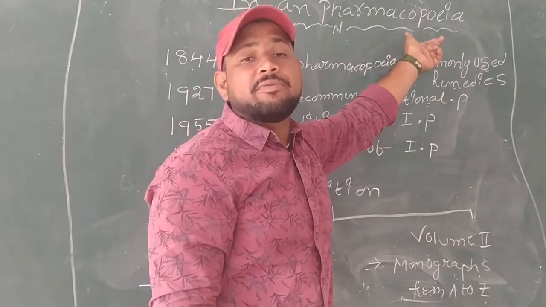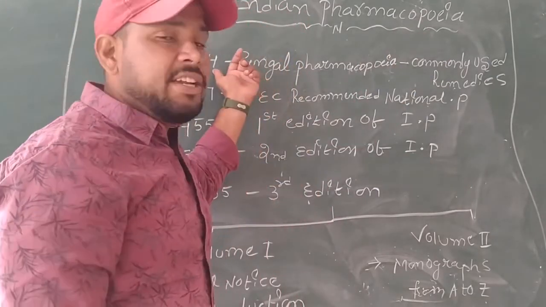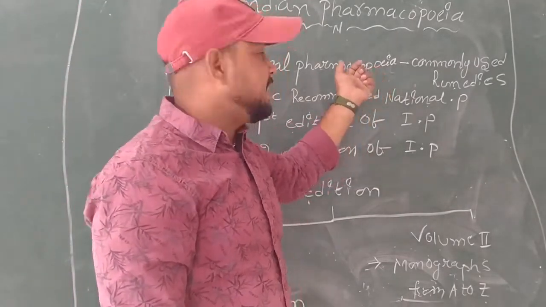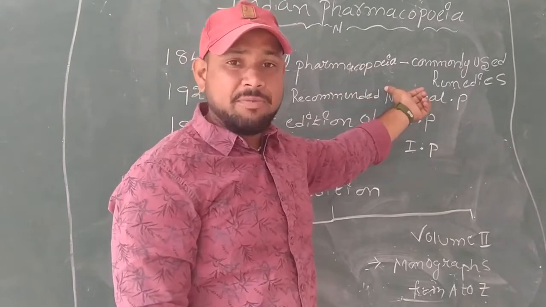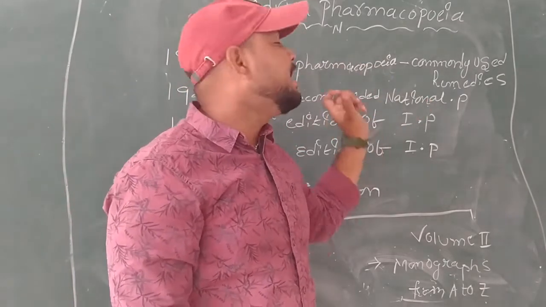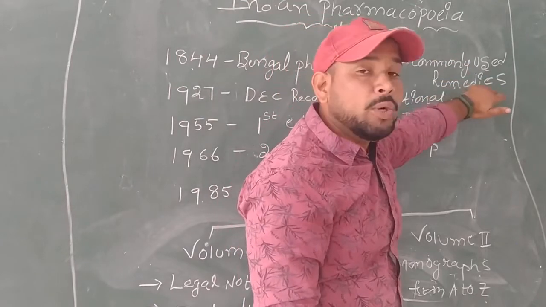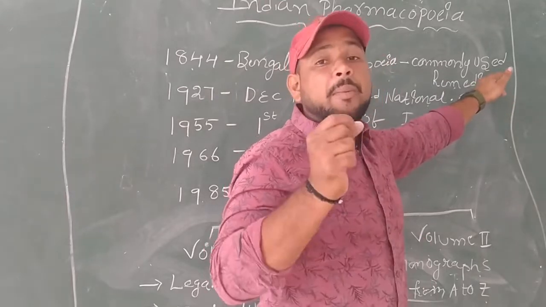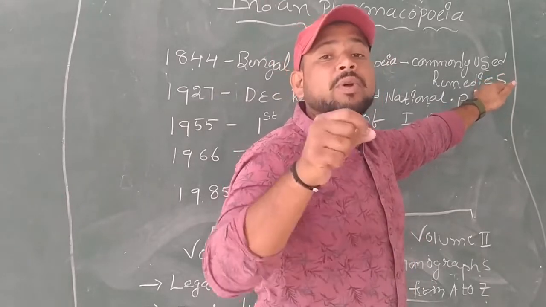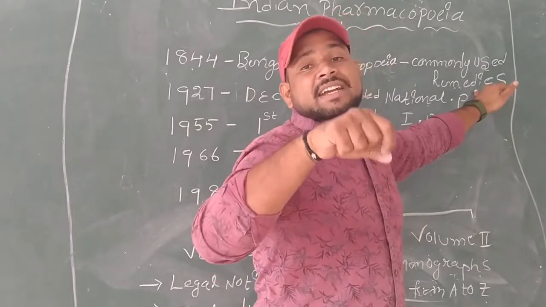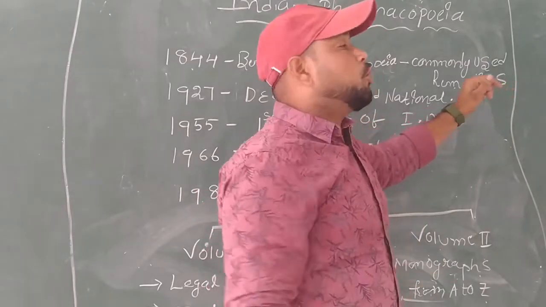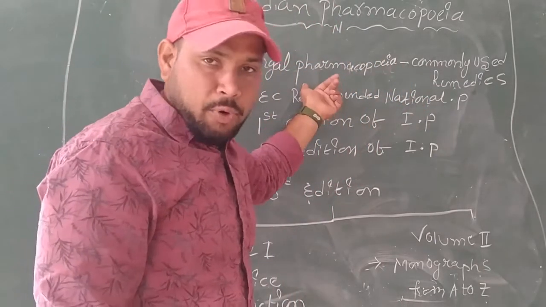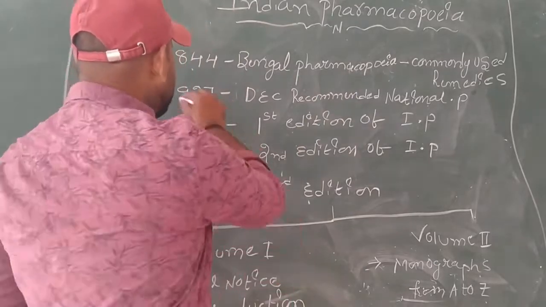When the Indians published the Pharmacopoeia, that type of publication is called Indian Pharmacopoeia. In 1844 the first Pharmacopoeia was published in India, that is the Bengal Pharmacopoeia. The Bengal Pharmacopoeia contains only the commonly used remedies and commonly used treatments. The Indians compiled this information in one pharmacopoeia, called the Bengal Pharmacopoeia, introduced in the year 1844.